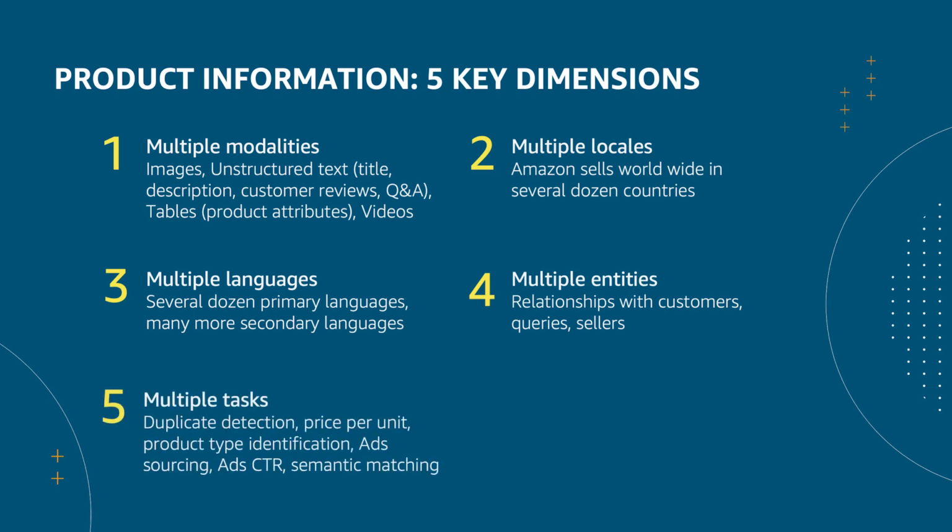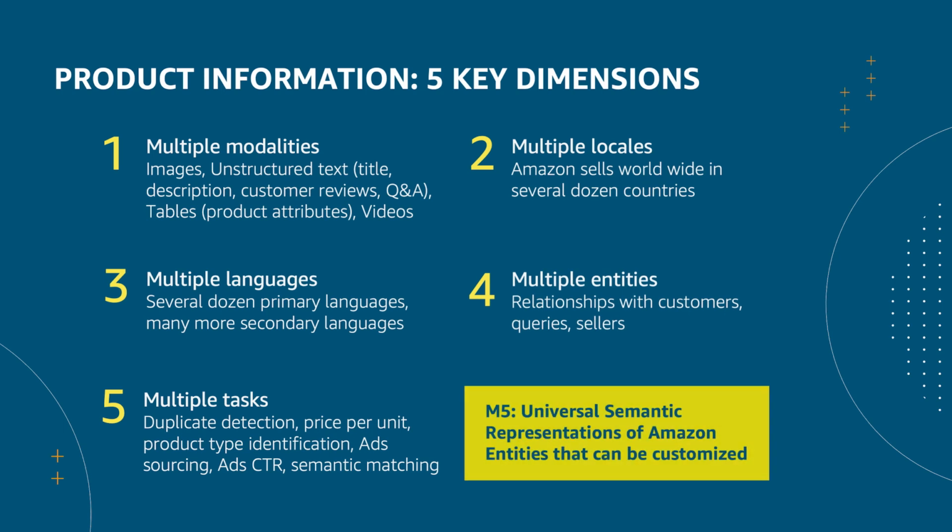Finally, we want to ensure that our product representations are universal because different Amazon teams will use them to solve different customer problems. To do this, we need to use multitask learning with an appropriate variety of diverse Amazon tasks that capture the relevant facets of products that we want to build representations for. These 5 dimensions I described are why we call this effort M5.